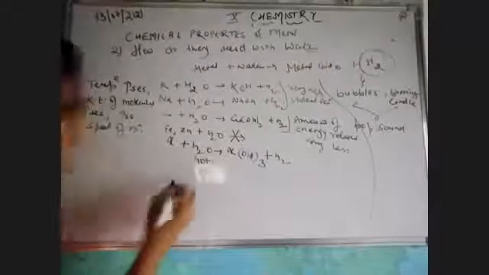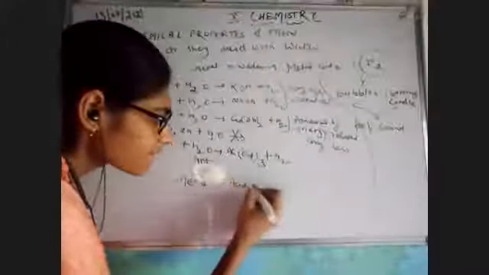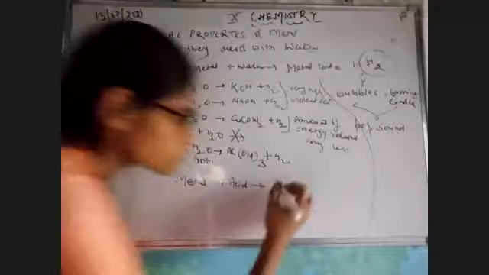What happens when metal reacts with acid? Let's see, metal, number 3, acid. Metal on reacting with acid, what would they give? They would give you salt plus hydrogen.